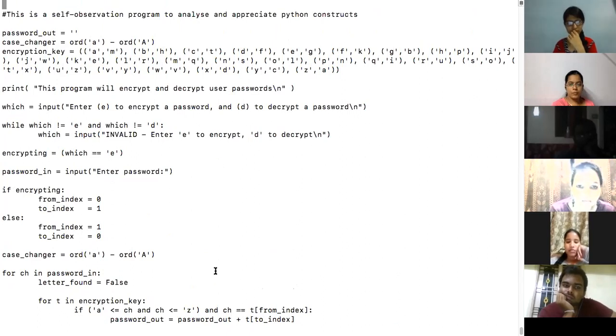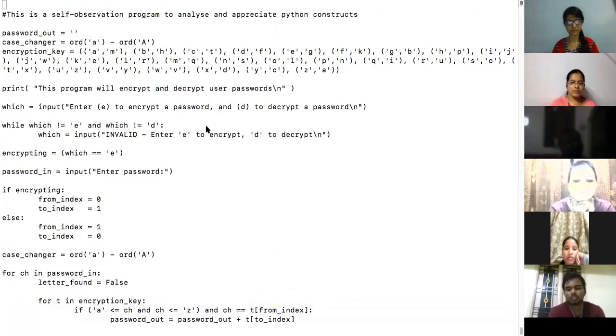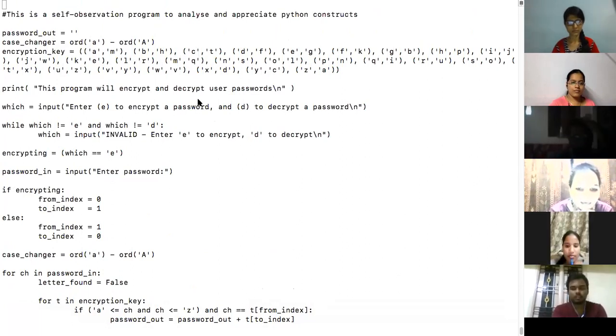You will feel that you have understood the program, but your brain wouldn't have worked. Do you know this fact? When I navigate through the code, your brain will stop working. So the next student did not know. Okay, this is how it is. It means you feel you have understood the code, but actually you wouldn't have. The actual understanding happens when you give work to your own brain.